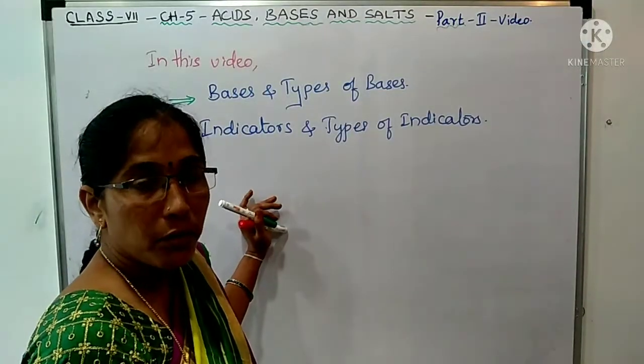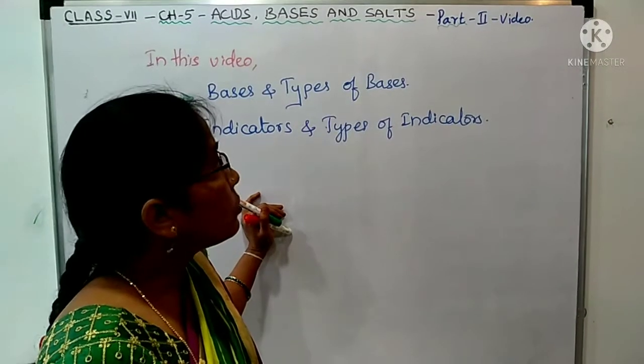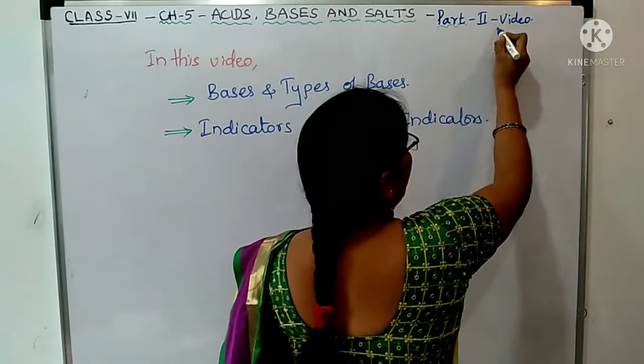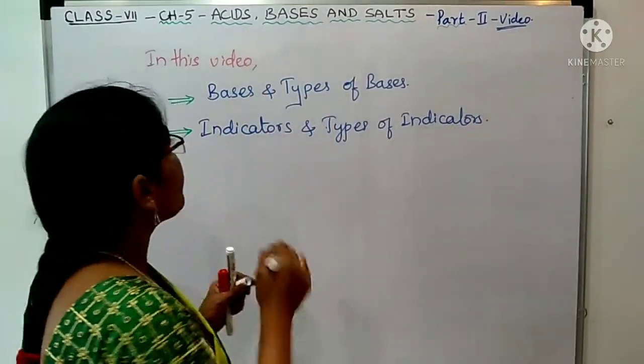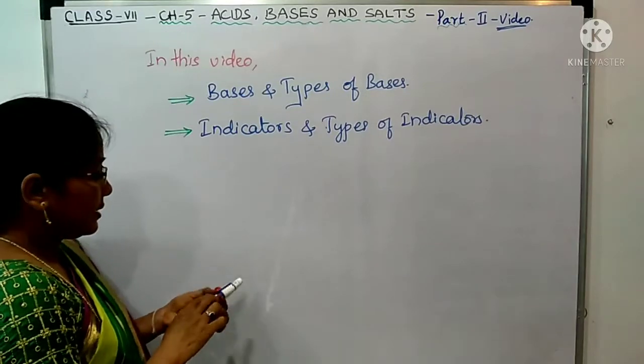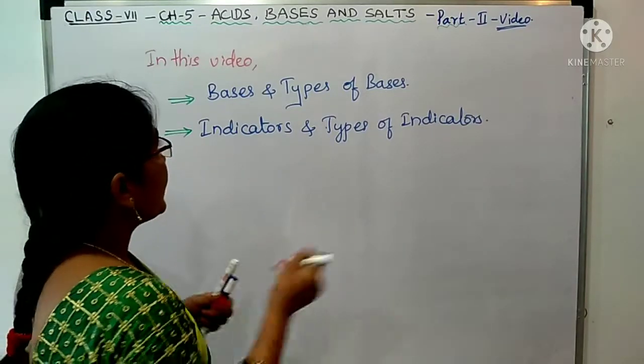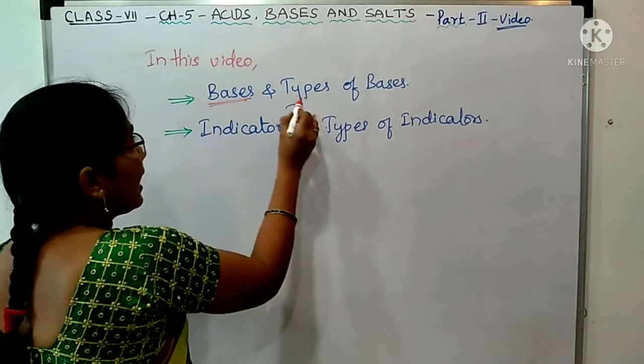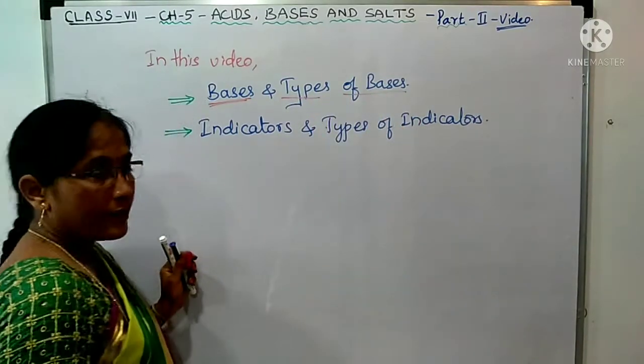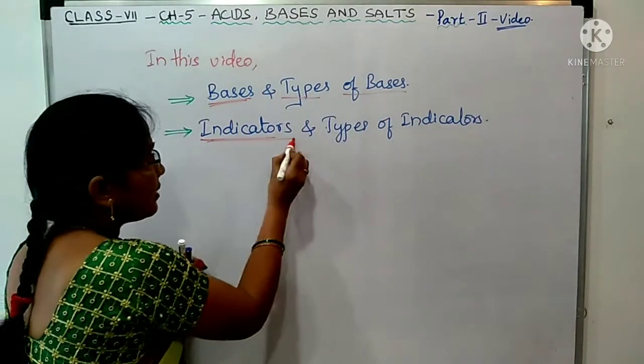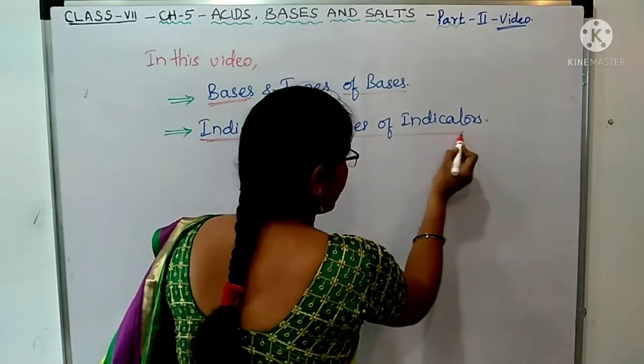So in this video, part 2 video of chapter 5 class 7th, what we have learned, that is what are bases and types of bases, and also what are indicators and types of indicators.